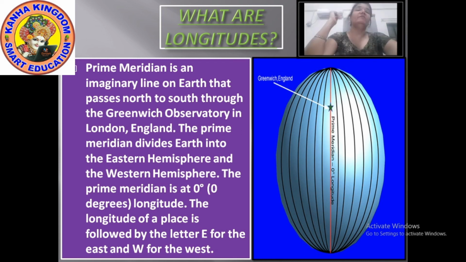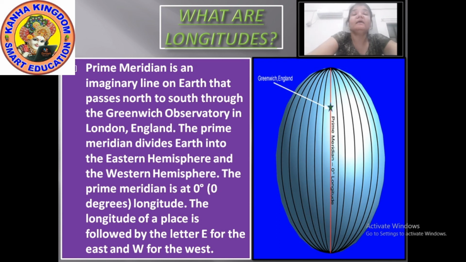When you want to know the distance between places, it is measured in degrees of longitude, and each degree is further divided into minutes and minutes into seconds. This is how it is calculated.